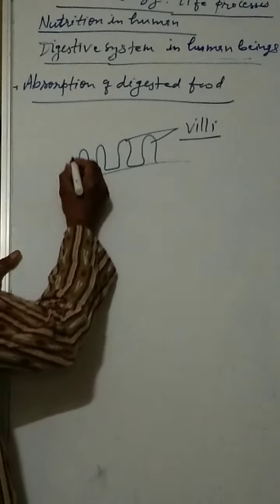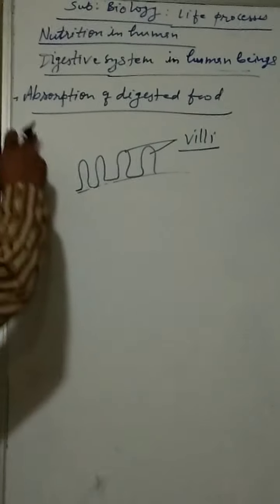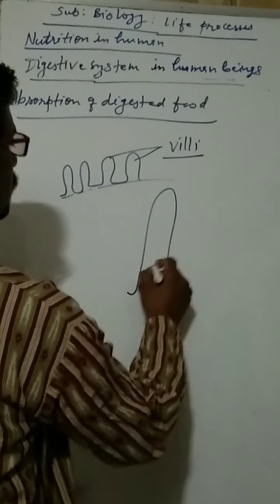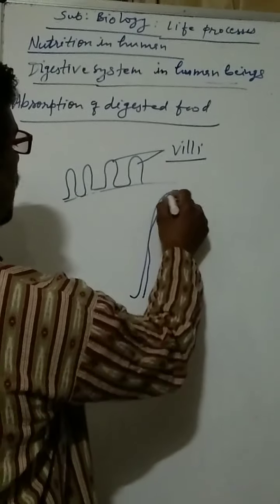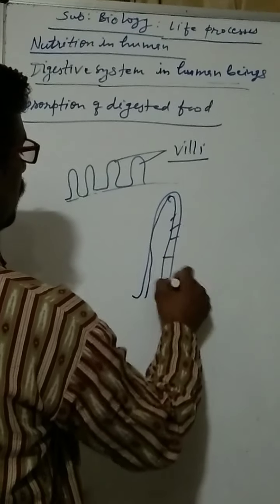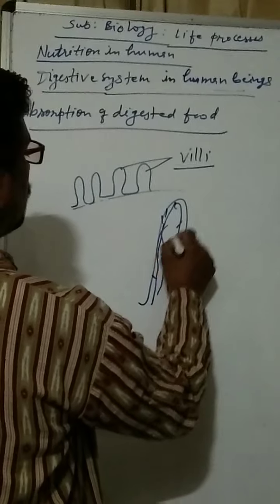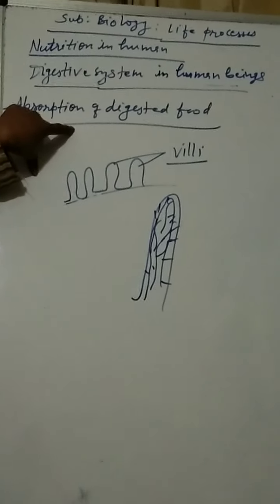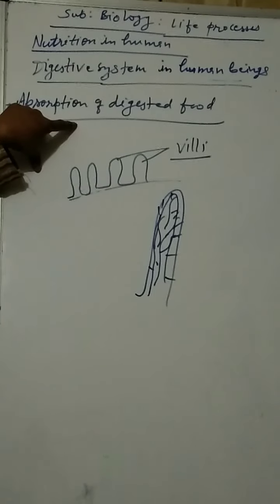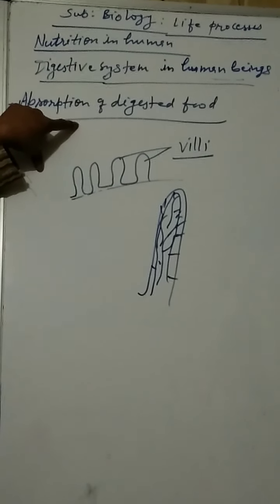They increase the surface area for the absorption. These are very thin walled and richly supplied with blood capillaries.